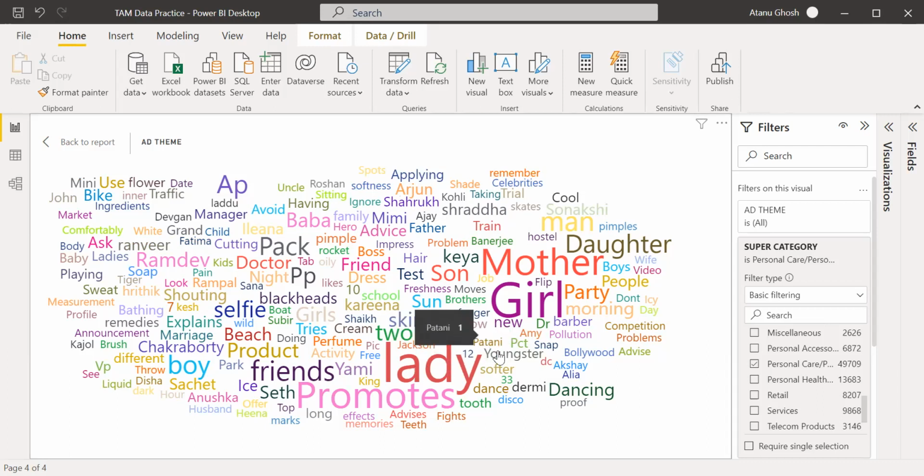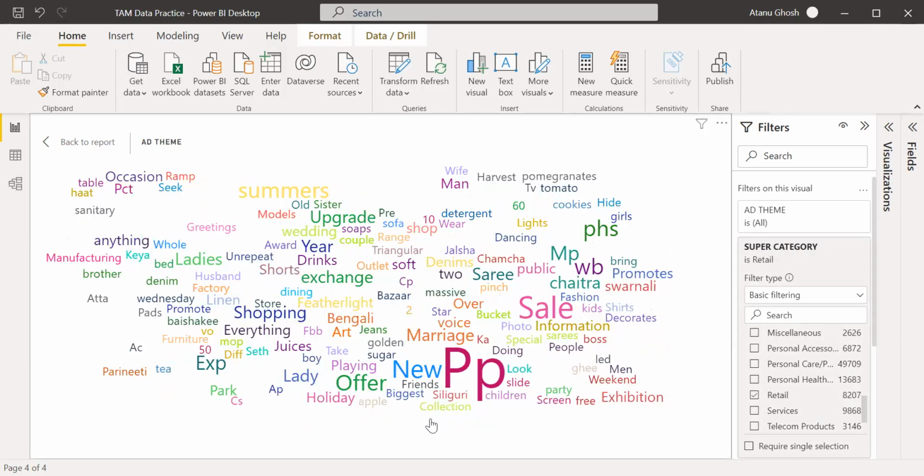So Mimi Baba is also coming up. Baba in the personal category? Baba and Ramdev. That's why, Baba Ramdev. Okay, now got it. It has not done a bigram, so it is not segregating properly. On the other hand, if you go for retail, for example, things are different.